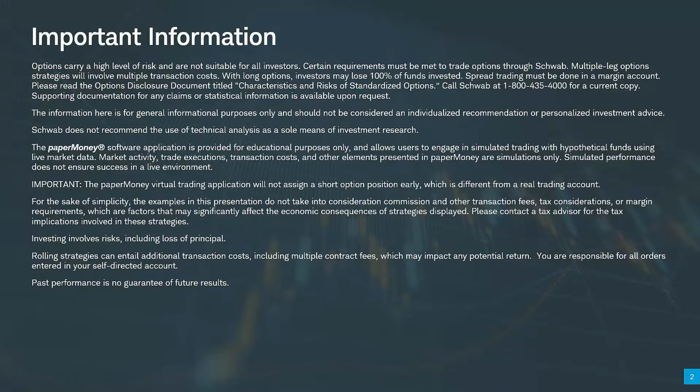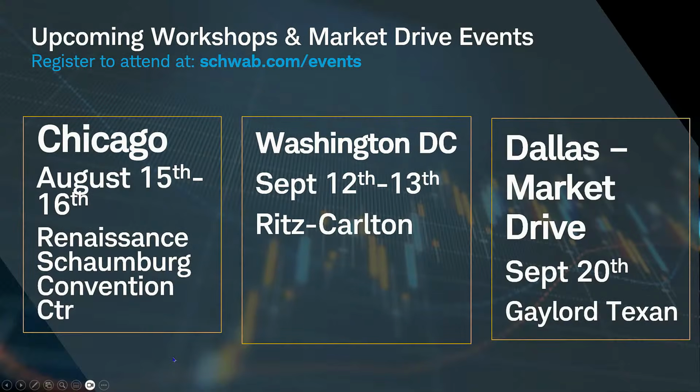All right, let's go through the disclosures and lay out what we're going to talk about today. Options carry a high level of risk and are not suitable for all investors. We will be using the Paper Money software application here today for educational and informational purposes. I think it's a great tool to practice strategies and just kind of get comfortable with the Thinkorswim platform for those of you that are new to it. Investing involves risk, including the loss of principal. Past performance is no guarantee of future results.